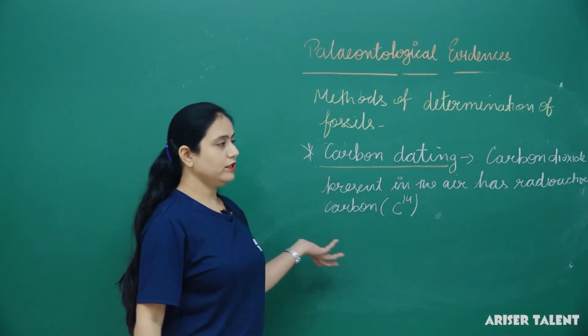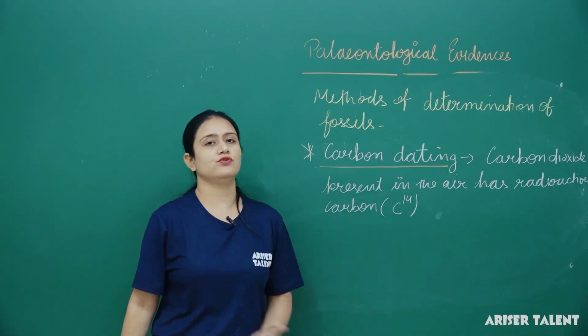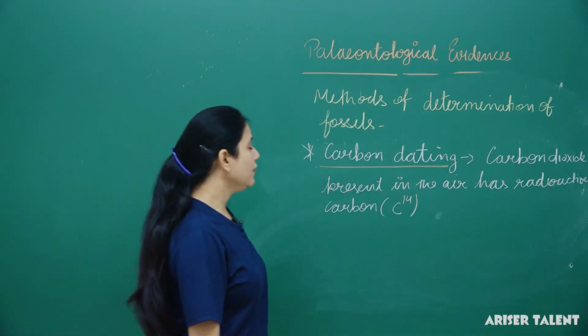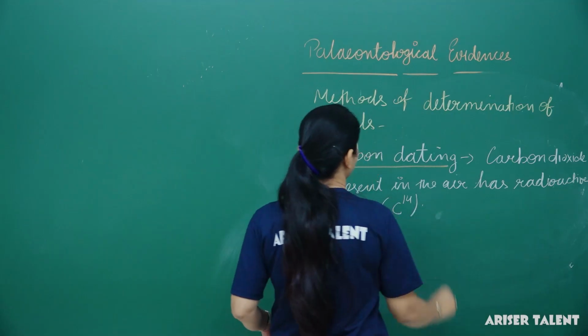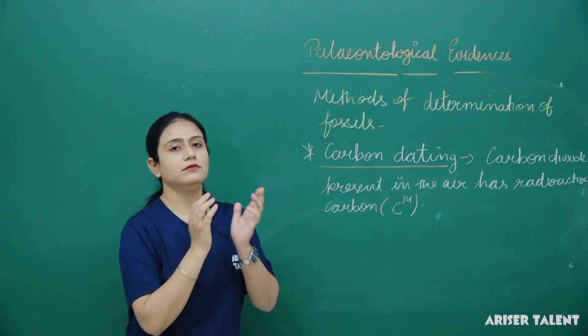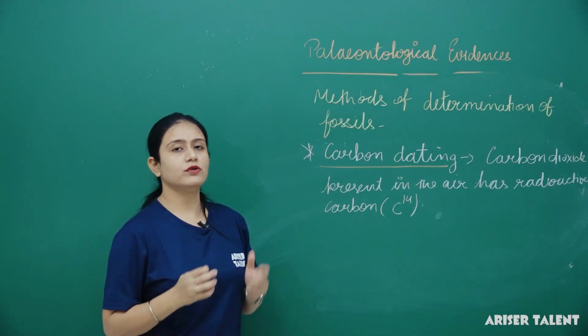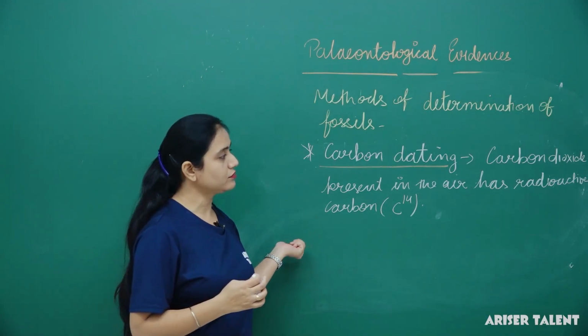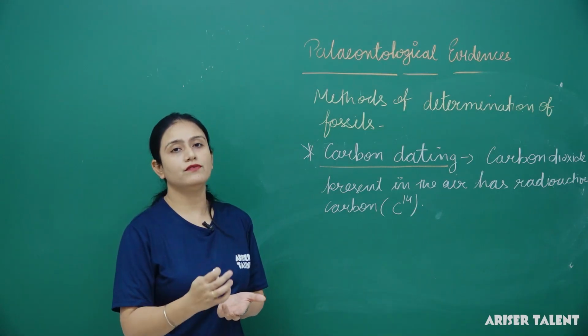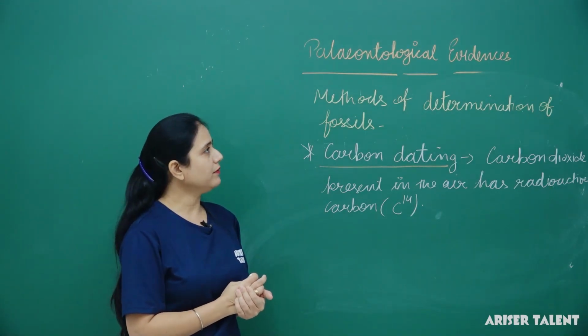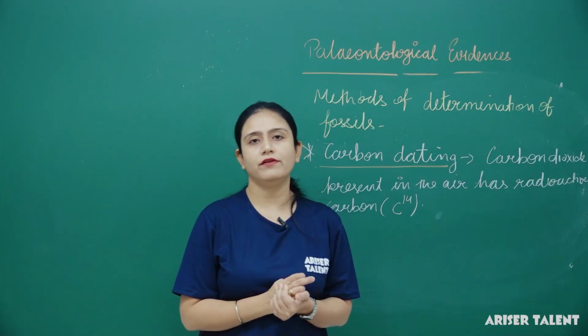As we all know, this carbon dioxide is used during photosynthesis. When this radioactive carbon in the organism is reduced, it becomes half in 5,600 years.